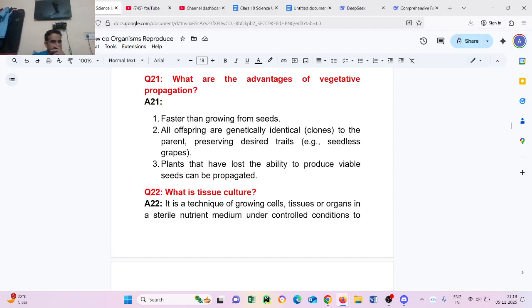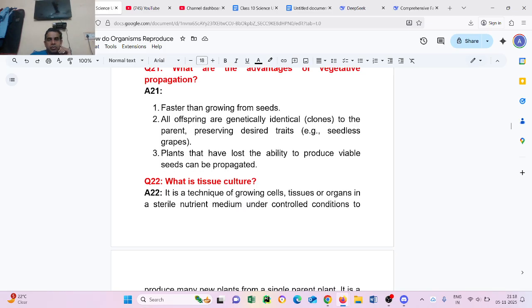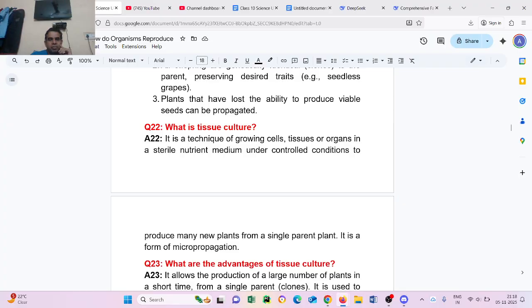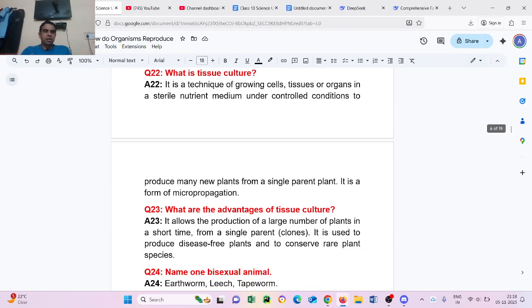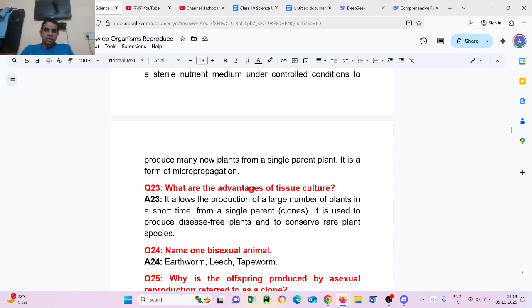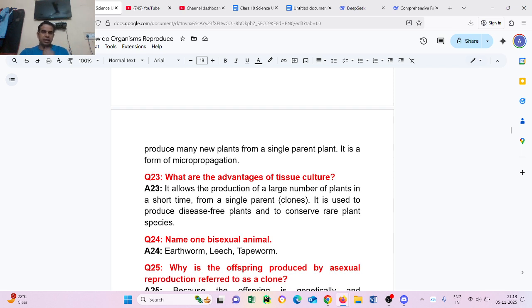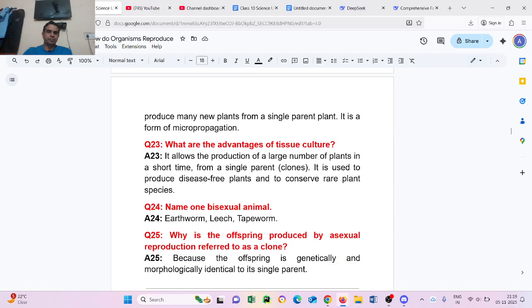Question number 22. What is tissue culture? It is a technique of growing cells, tissue, or organs in a sterile nutrient medium under controlled conditions to produce many new plants from a single parent plant. It is a form of micropropagation. Question number 23. What are the advantages of tissue culture? It allows the production of a large number of plants in a short time from a single parent clone. It is used to produce disease-free plants and conserve rare plant species.